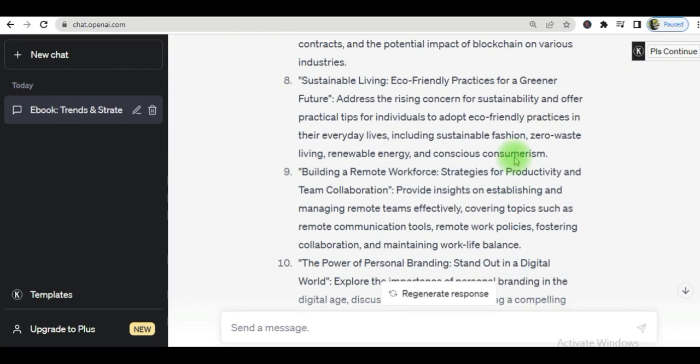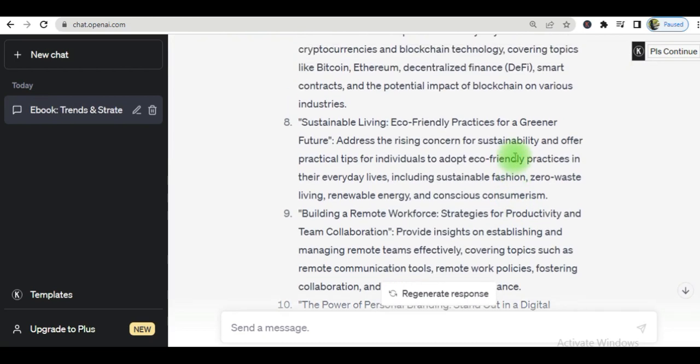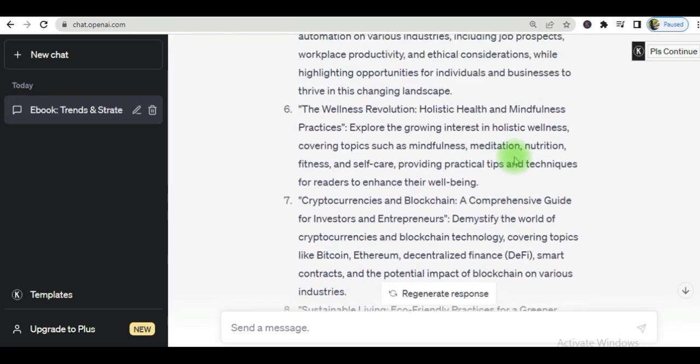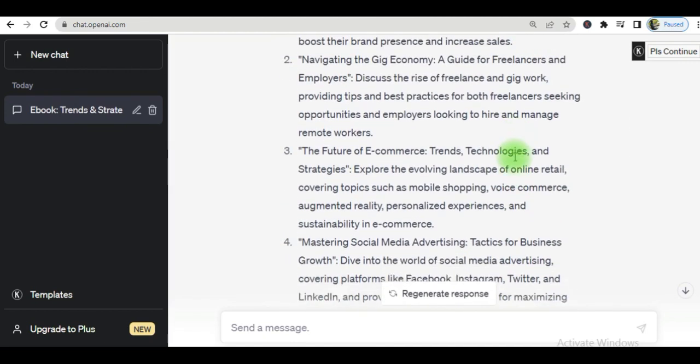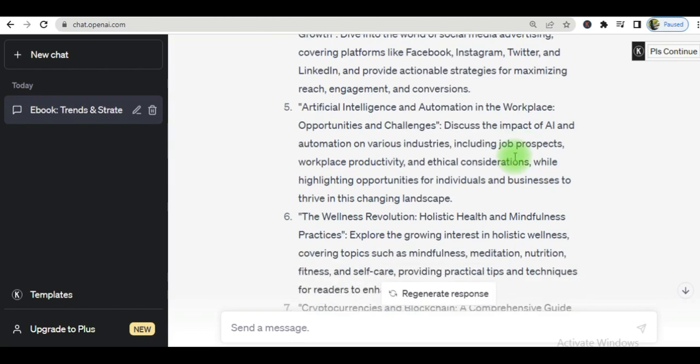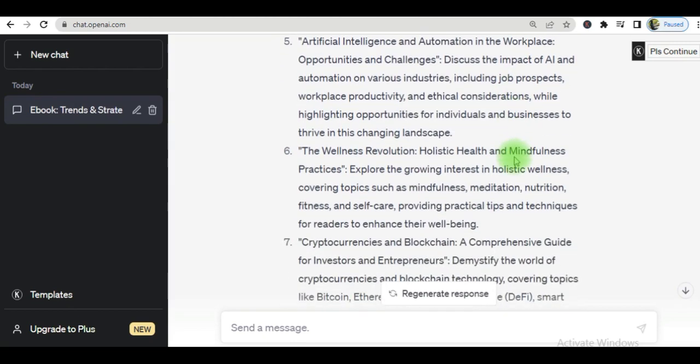All right, so that was the second list. This is my first list. All right, what about this one here? Okay, so number 6, the wellness revolution, holistic health and mindfulness practices.